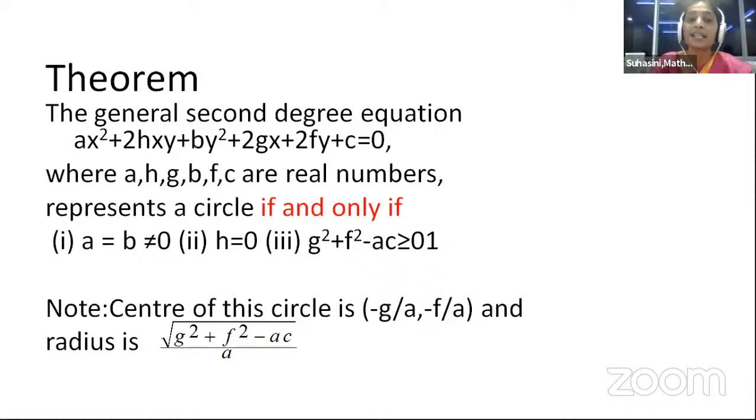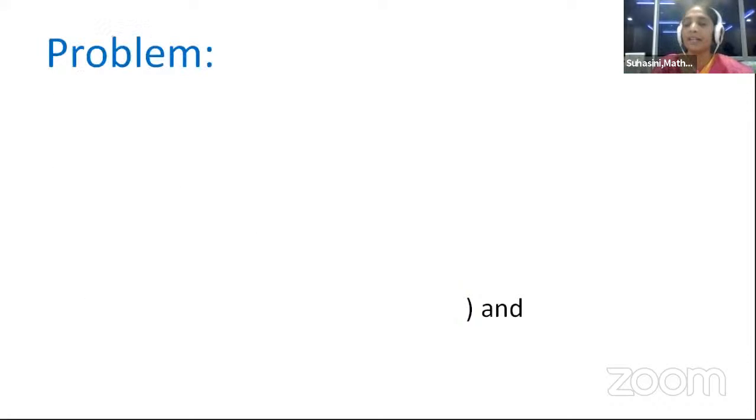If these three conditions are imposed, the equation will take the form x minus h whole square plus y minus k whole square is equal to r square, hence it represents a circle. From that equation, we can easily find that minus g by a comma minus f by a will be the center and root of g square plus f square minus ac by a will be the radius. Let us solve a problem related to this, which may come in the 2-mark question in IIB.